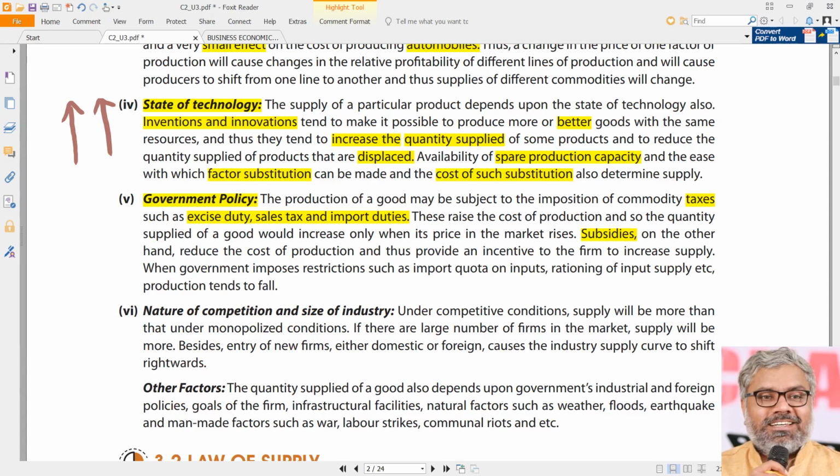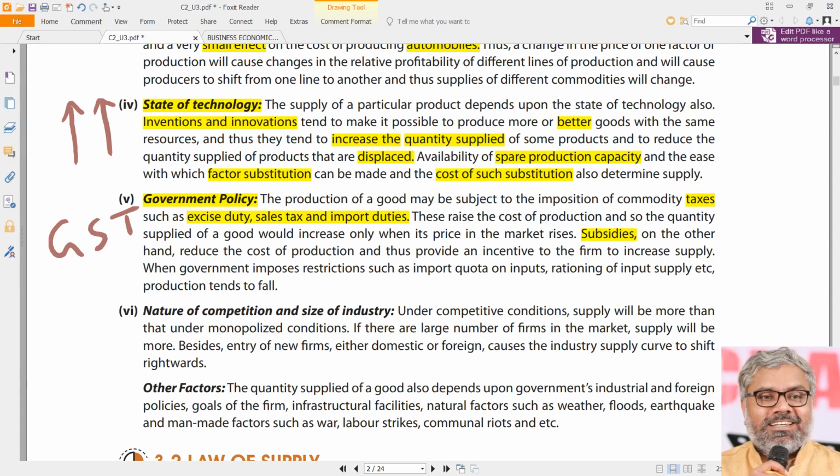But on a broader basis, you can just understand that one of the major taxes that will have an impact on the supply, or for that matter on the production cost, is GST. So if GST rates are increased, it will have a negative impact on the supply. As simple as that. If the GST rates are more, let us say on luxury hotels or on restaurants, then a lot of restaurant owners might close down. That will reduce the supply.